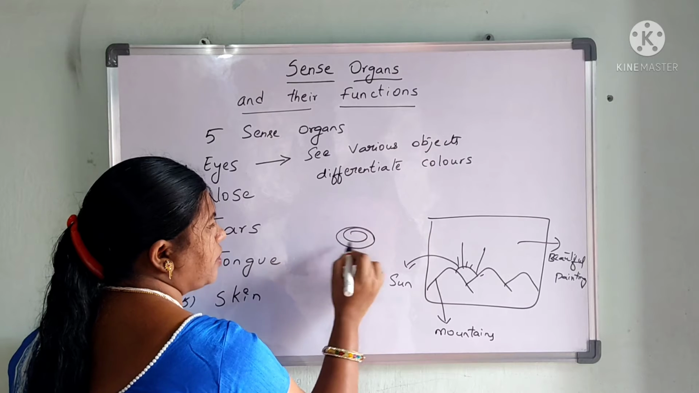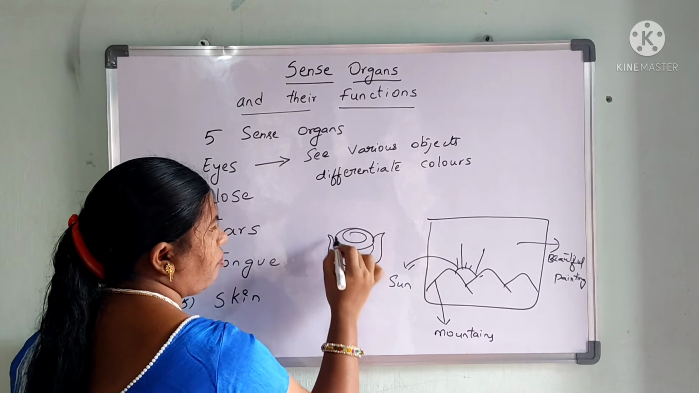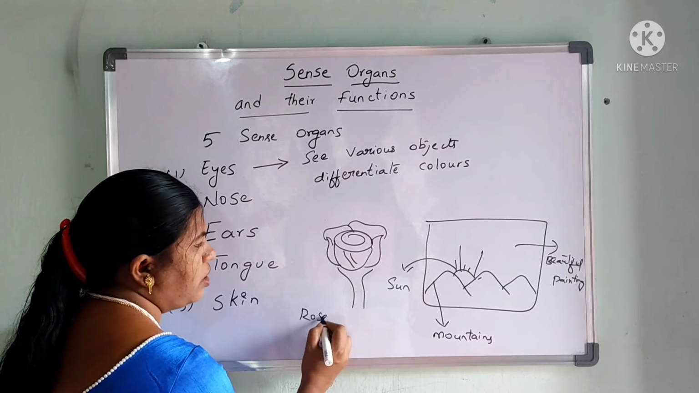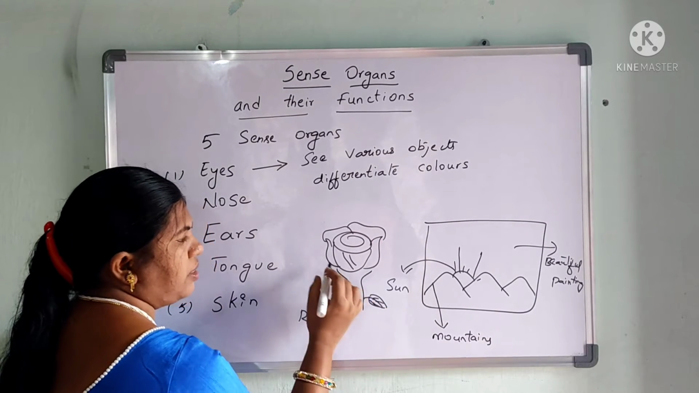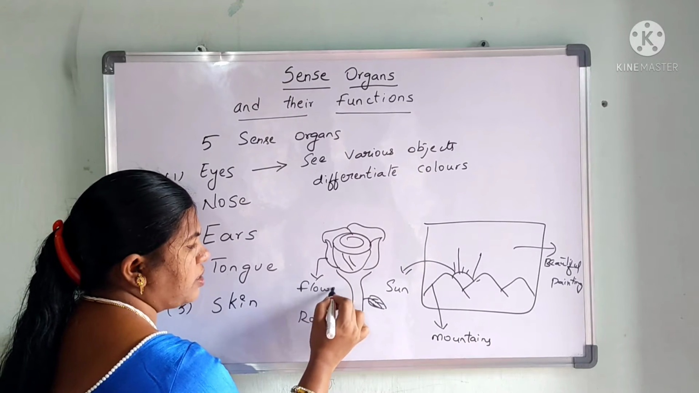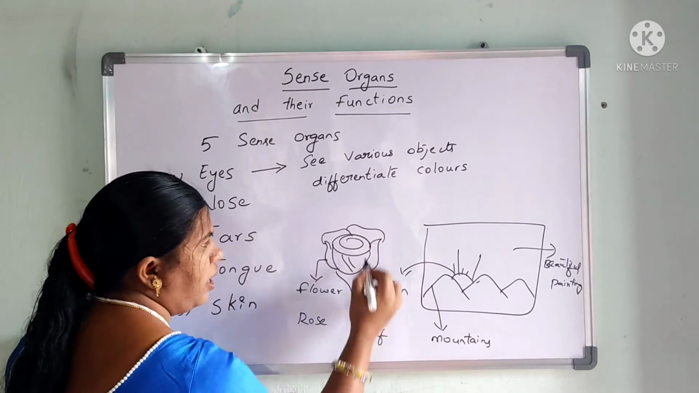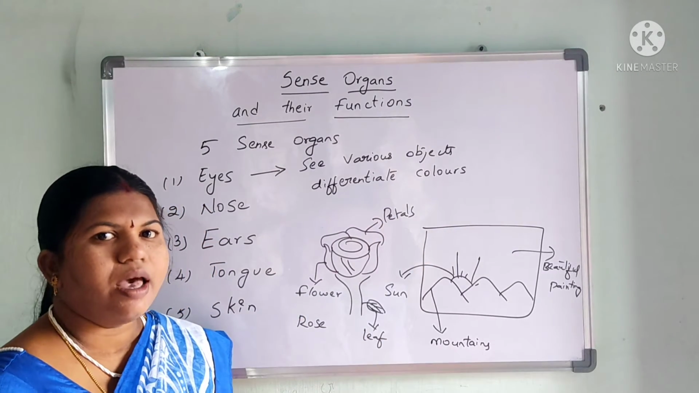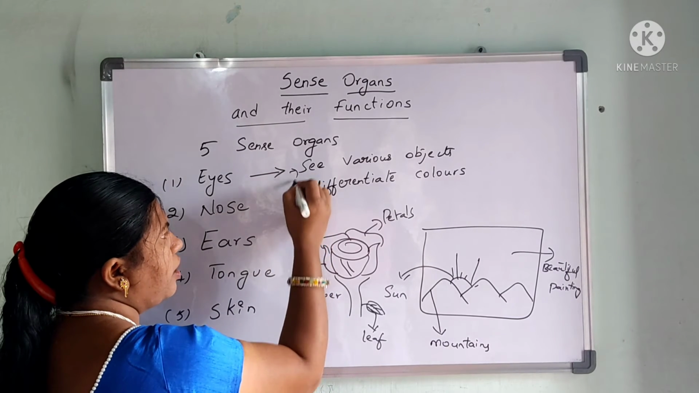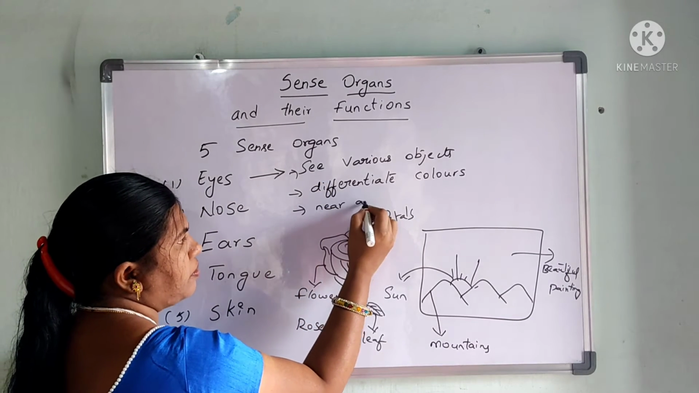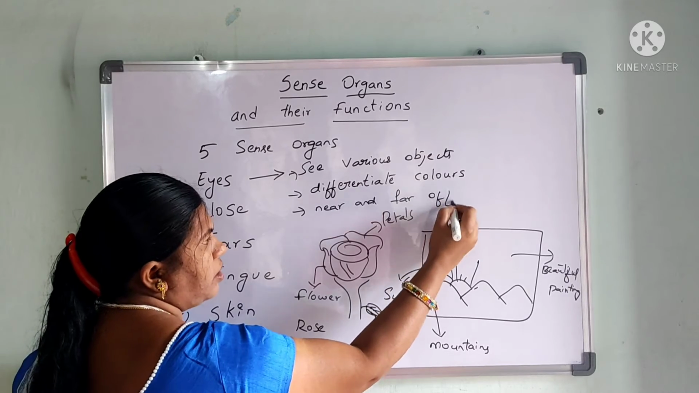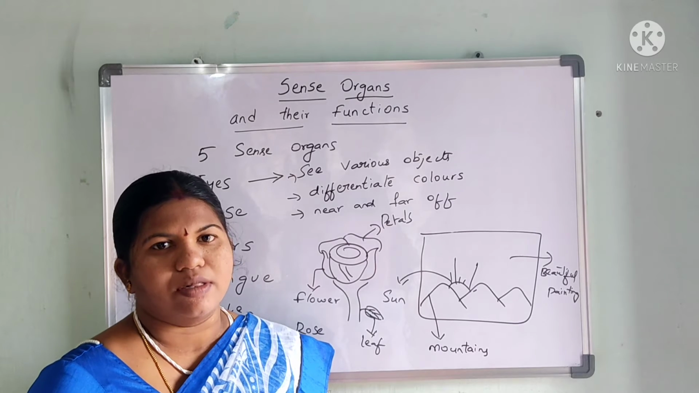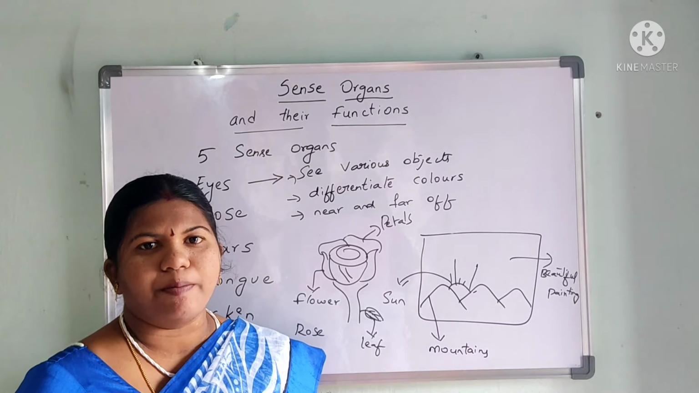For example, here I am taking a flower. So what is this flower? It is a rose flower. So for this rose flower, you can see this is a flower, you can say, and here is one leaf, you can say, and these are the petals you can identify. So all this is done with the help of the eyes. And you can also differentiate near and far objects. Whether an object is near to you or far away to you is also known with the help of the eyes. So these are the functions performed by the eyes.